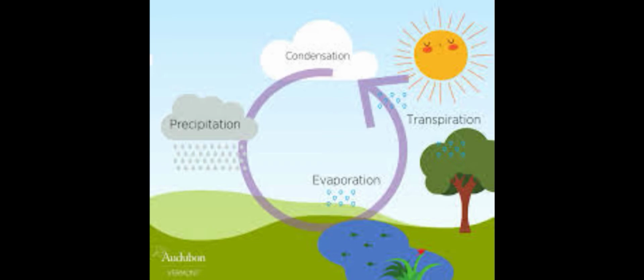This is the water cycle. The four processes of the water cycle are evaporation, precipitation, condensation and transpiration. The water is converted into water vapor in evaporation, and again the water vapor is converted into water in condensation. Precipitation is the falling of rain, and in transpiration the water is absorbed by the trees and again converted into water vapor. So again and again the same process of the water cycle is repeated. So water cannot be added or subtracted. Its volume is constant on the earth.